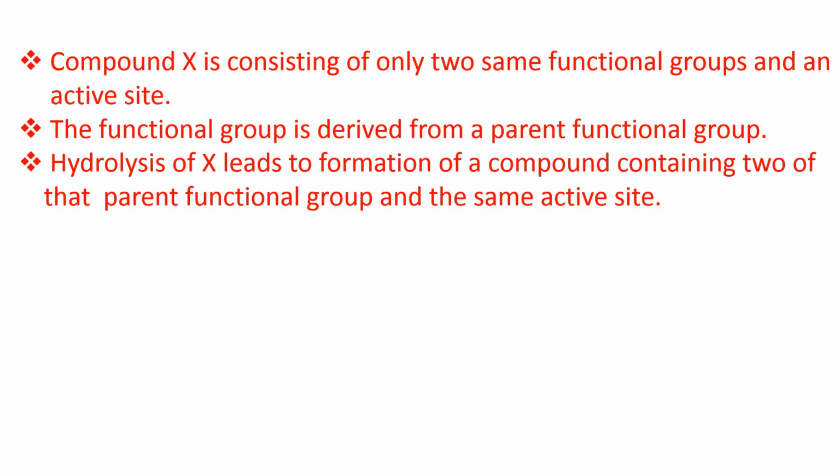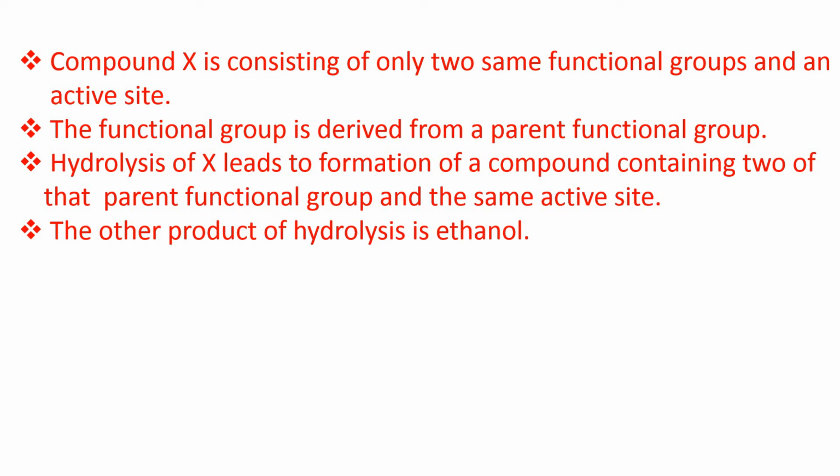Third clue, hydrolysis of X leads to formation of a compound containing two of that parent functional group and the same active site. And the fourth clue, the other product of hydrolysis is ethanol. From this clue, what conclusion can be drawn?